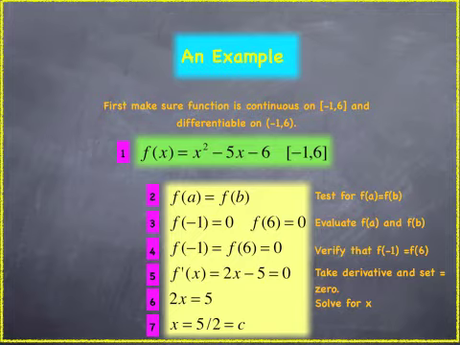Okay, now, first of all, we said the first two criteria of the theorem was that our function must be continuous. Well, in this case it is. It's a polynomial and they're all continuous. The second thing is it has to be differentiable. Same thing, it's a polynomial, so it is differentiable. So we meet the first two criteria.